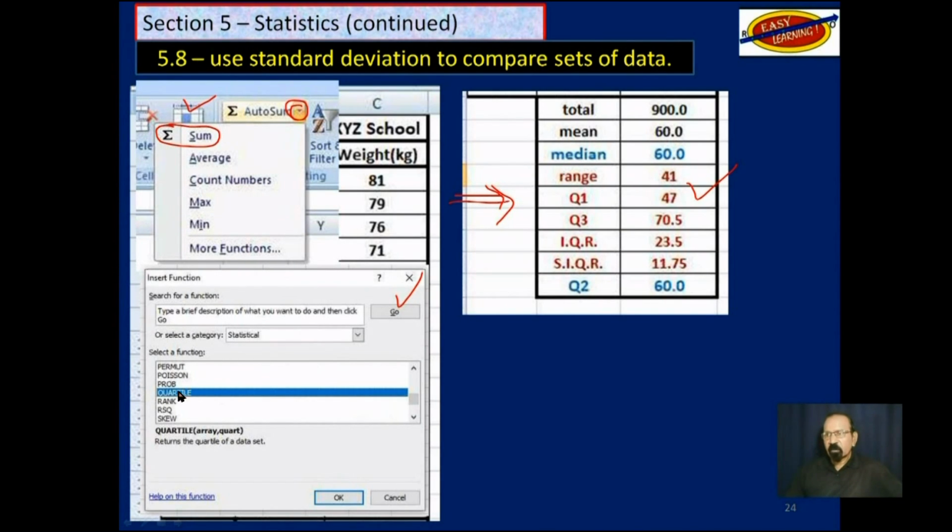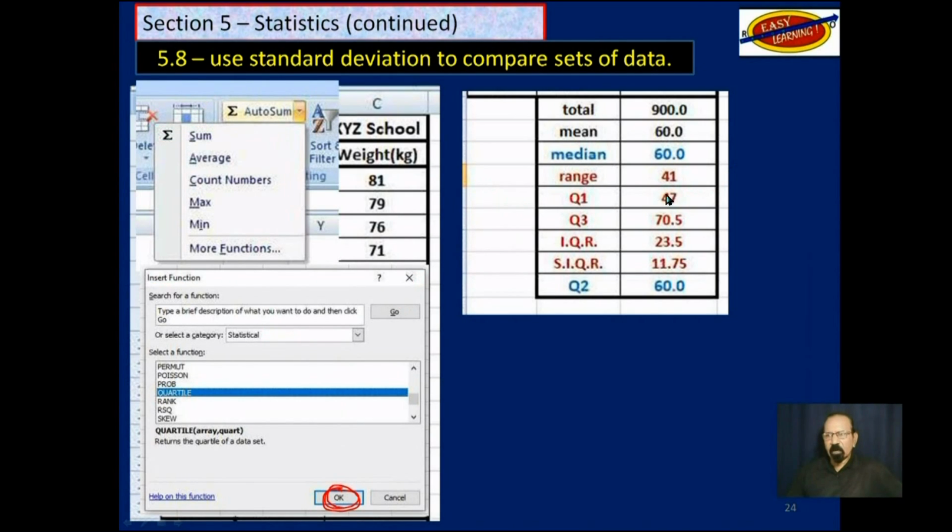We then scroll down here to statistical, and down here we scroll down to quartile. It's a built-in function. So we are going to insert that function where this 47 is to get that 47.